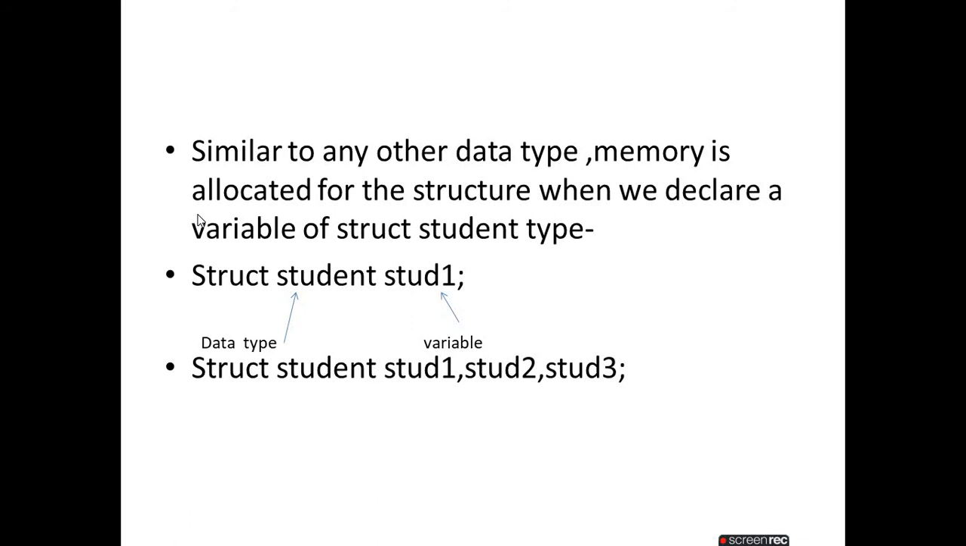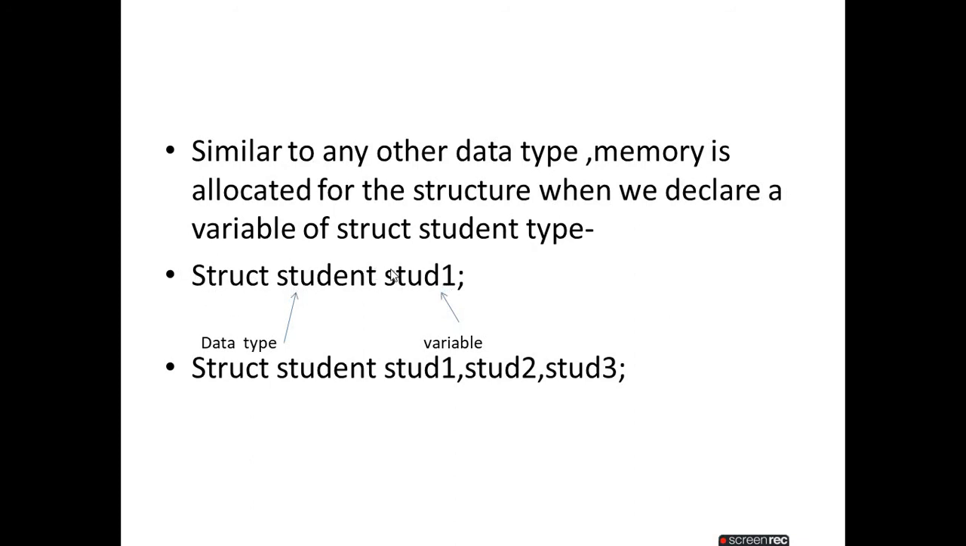But when we define, like when you initialize or declare a variable of struct student type, at that time memory is allocated. Similar to other data types, memory is only allocated for the structure when you declare a variable of struct student type. For example, struct student stud1.